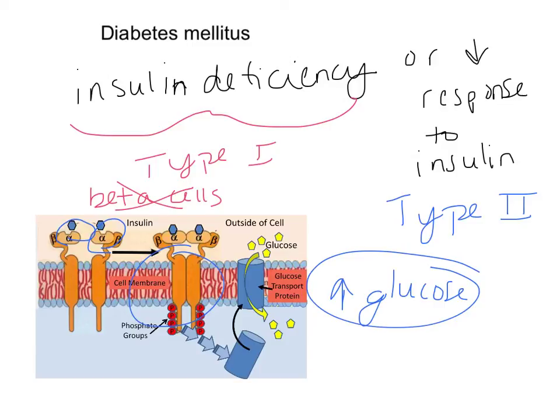So we need to be able to apply how the normal pathway should work, and then what happens if there is some kind of deficiency or interruption to that pathway. In your examples, you also need to be thinking of how, if there was too much or too little of this particular hormone, what could it do to our bodies?